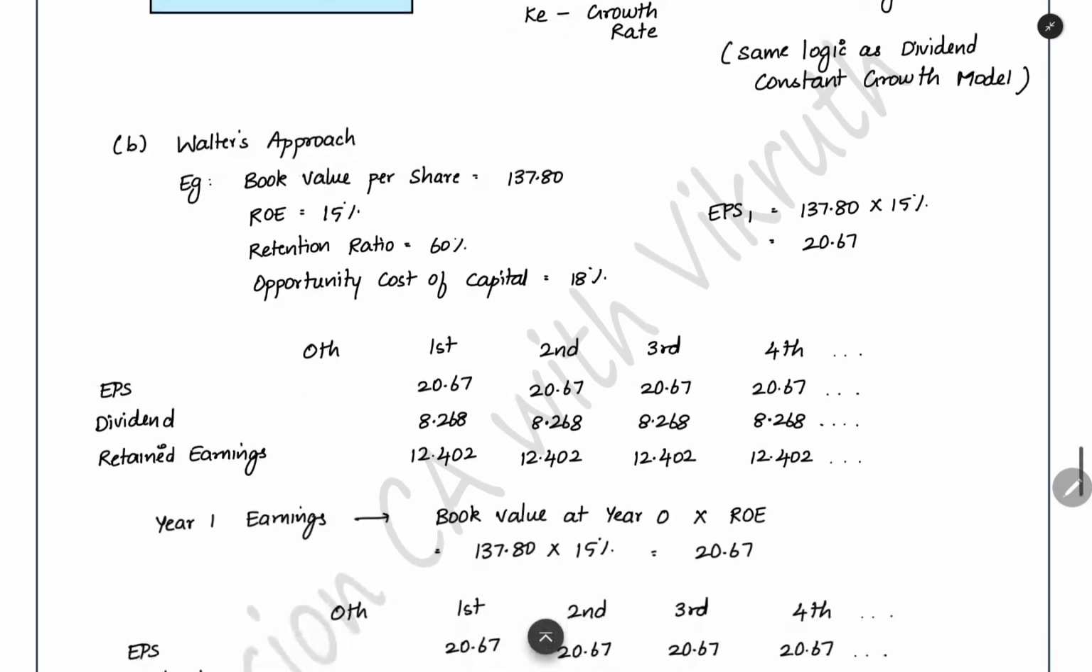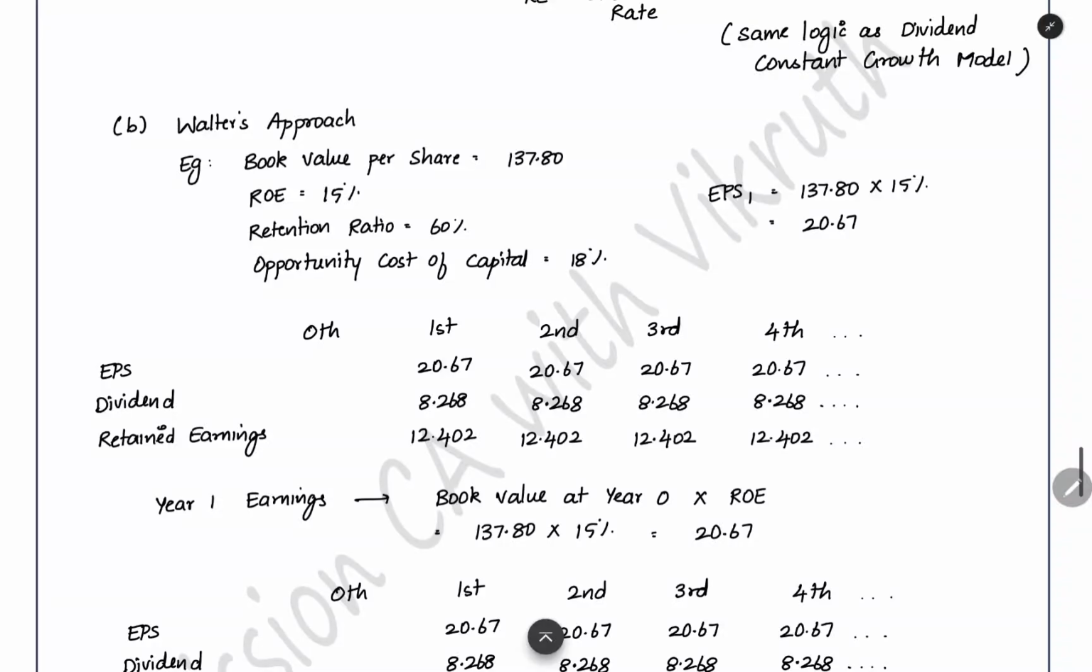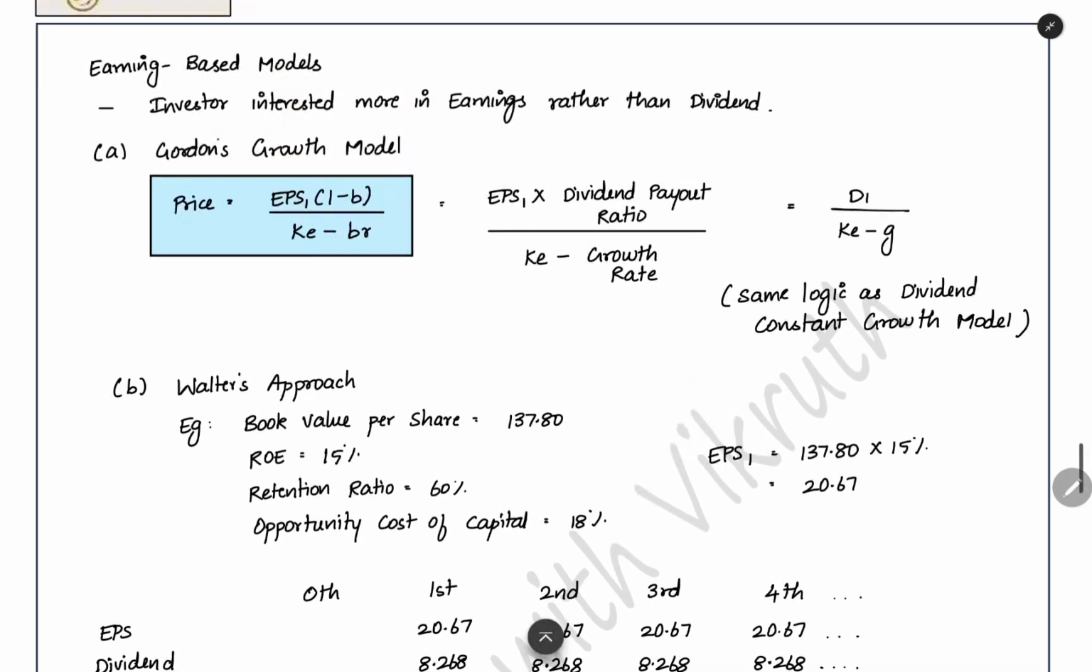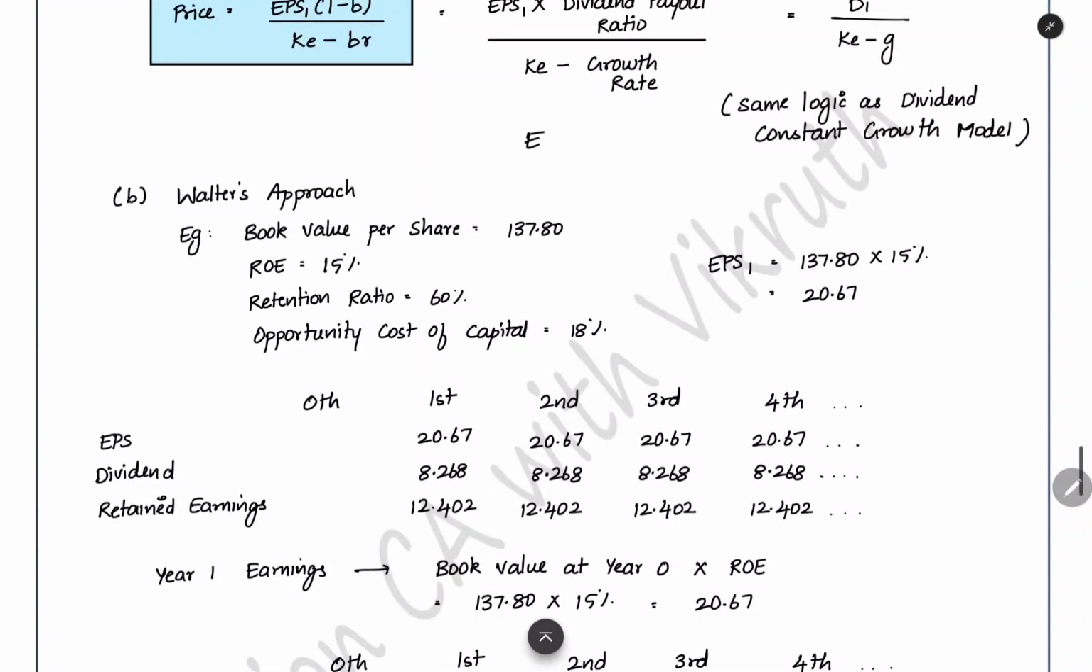Now the next model which you are going to see is Walter's approach. Here we will not have any growth and all, but we will have one extra thing which you are going to see. For example, we can take that the book value per share is 137.8. What is the book value per share? We already saw that equity share capital plus reserves and surplus, when you divide it by the number of shares, you will get the book value per share. That is the amount of the investment of equity shareholders. Like that you can take it.